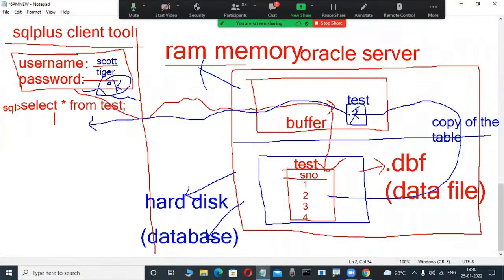I will show you practically. Just observe it here. Maybe test is a table here, and then only this table is visible in the tool we are also using for viewing. Here, 1, 2, 3, 4, some data is there. Suppose, can we change this data through the tool in this database? Yes, possible.